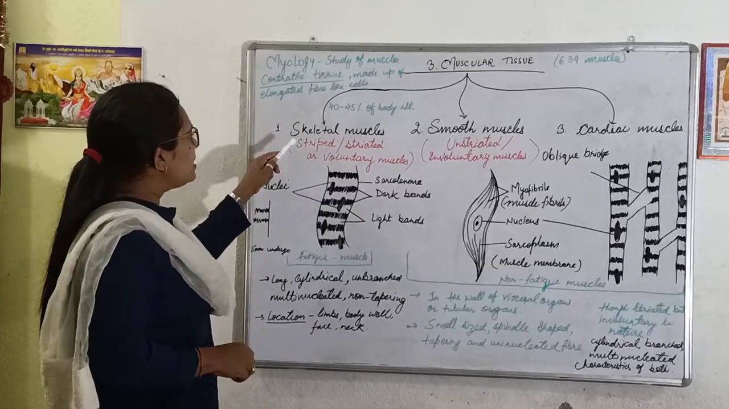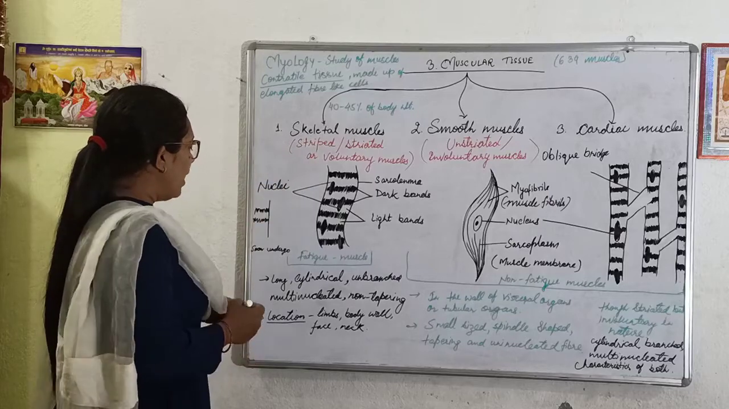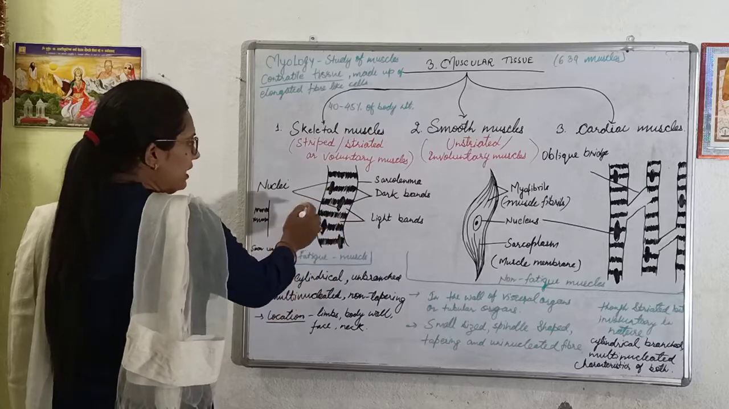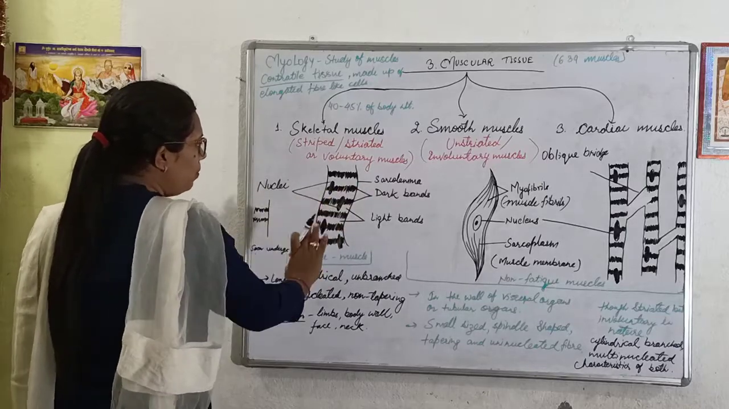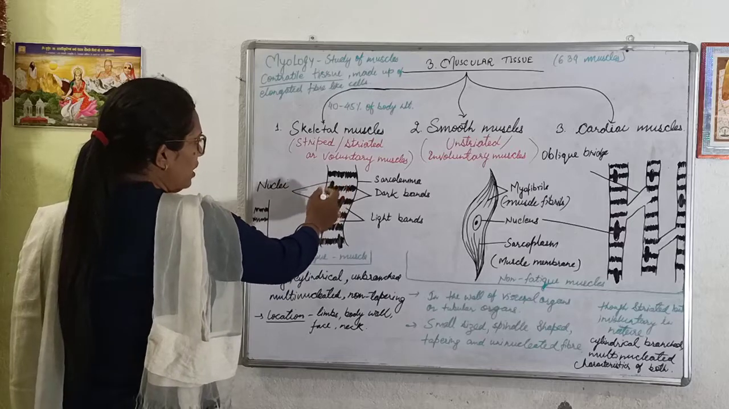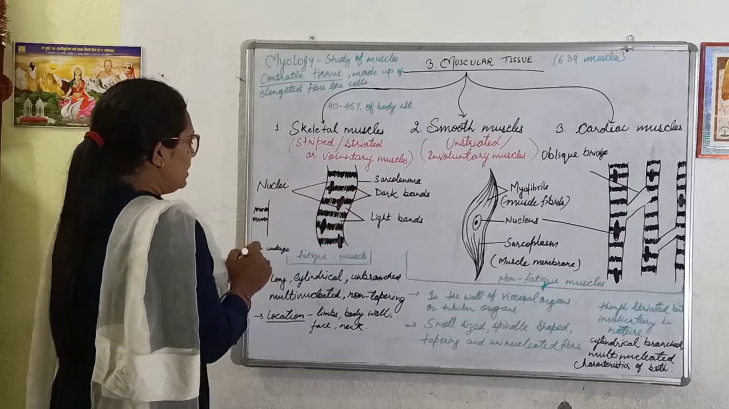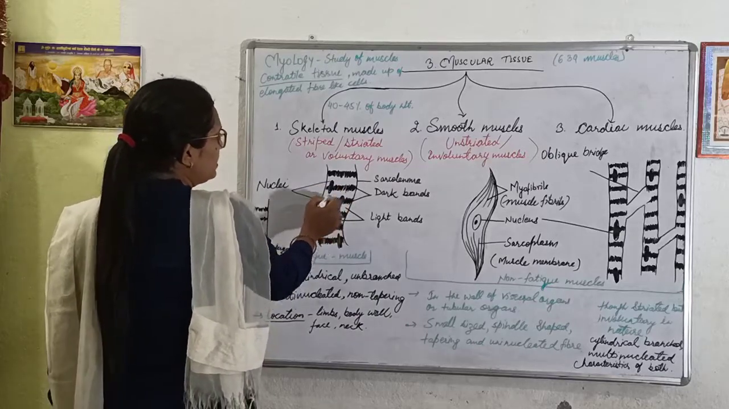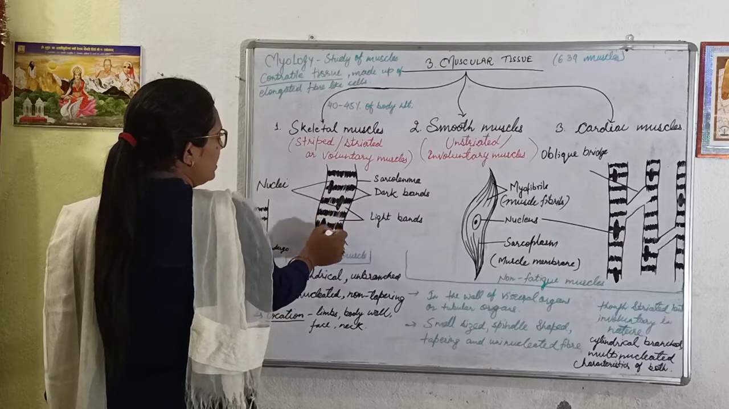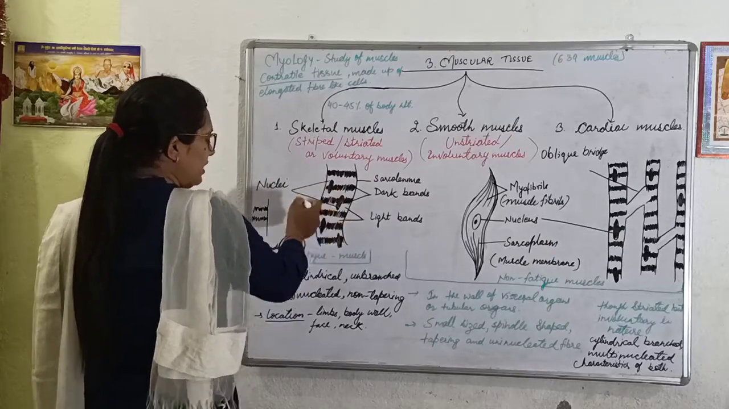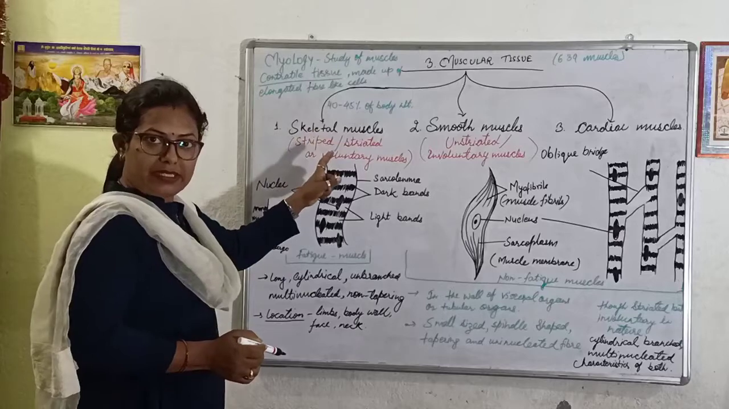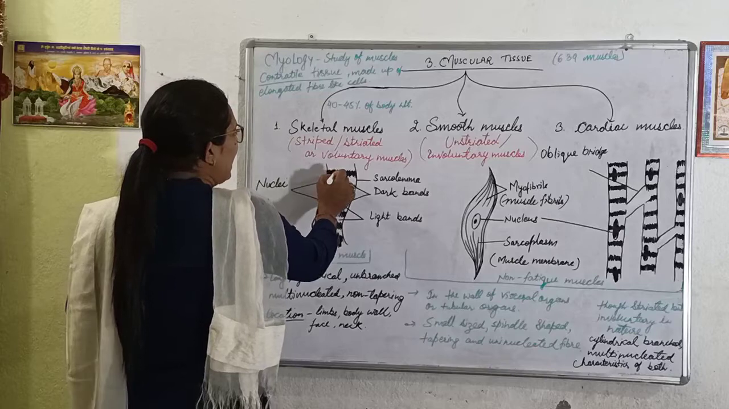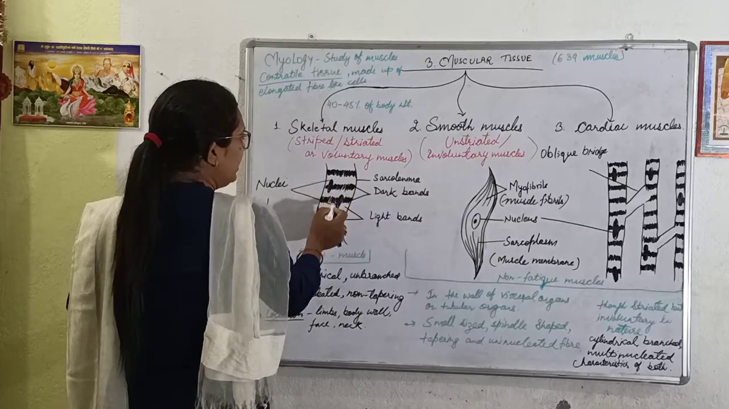Skeletal muscle is known as striped muscle. Why? Because all the fibers are long, cylindrical, and unbranched. No branches come out from each fiber. So it is an unbranched structure, and as we can see here, more than one nucleus, many nuclei are present. So these are multinucleated structures. Skeletal muscle fibers are multinucleated, and not only this, many light and dark bands are alternately arranged.